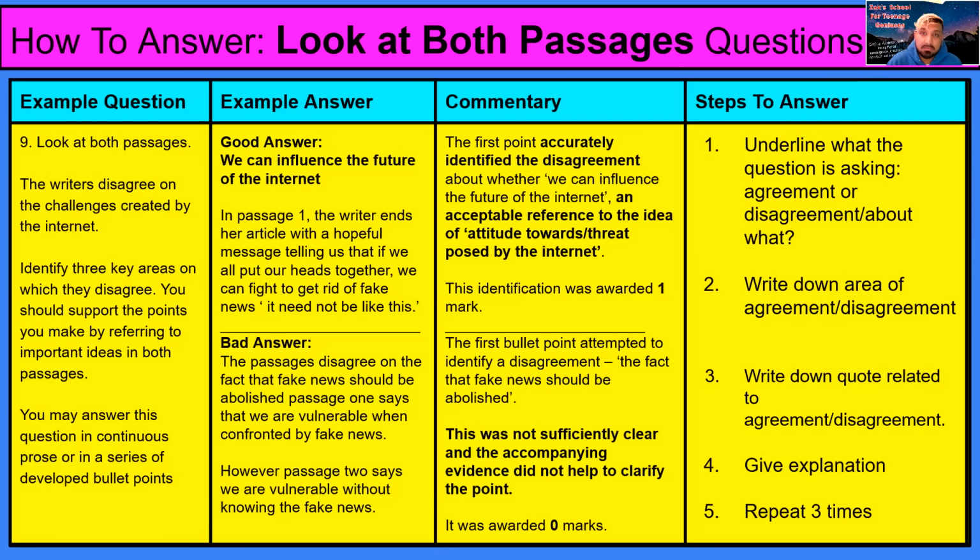Now you will actually get 3 marks if you simply state a disagreement. Obviously it has to be accurate; you can't just make one up. If you state an accurate disagreement and give a quote for each passage, you'll get 3 marks off of that without any explanation. So practice this and you'll be getting marks, no problem.